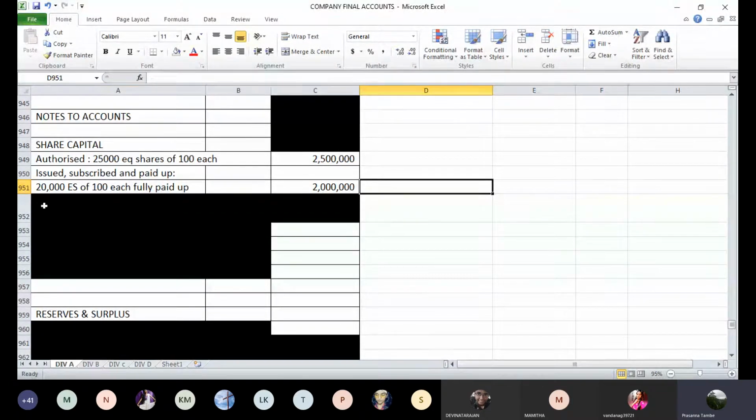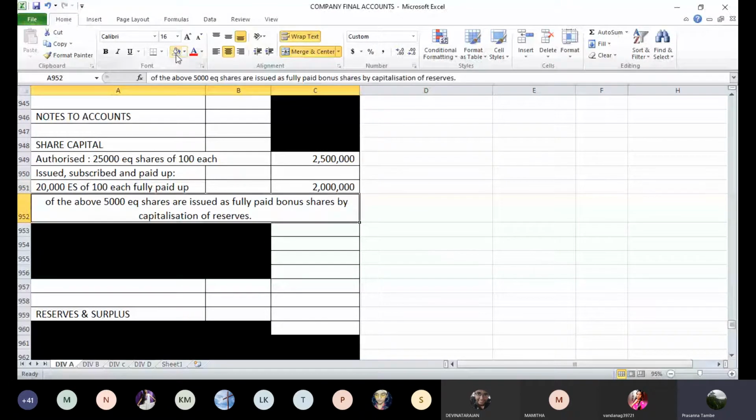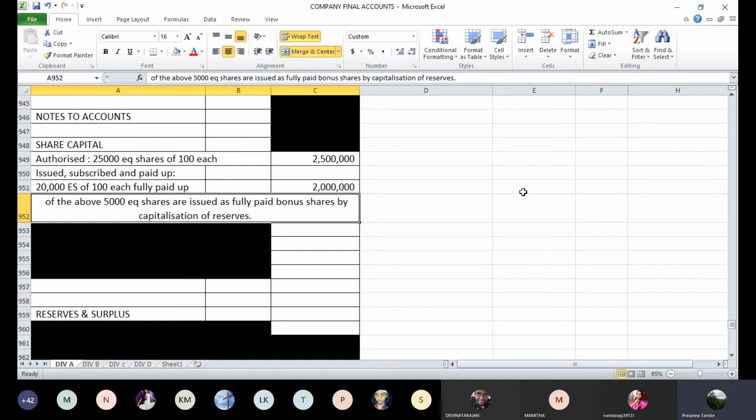Now we have to give a couple of more things here. One of them is a note on capitalization of reserves. Of the above, 5,000 equity shares are issued as fully paid bonus shares by capitalization of reserves. That is a disclosure required because you are making issue of fully paid bonus shares during the year. So this information is mandatorily required to be disclosed.